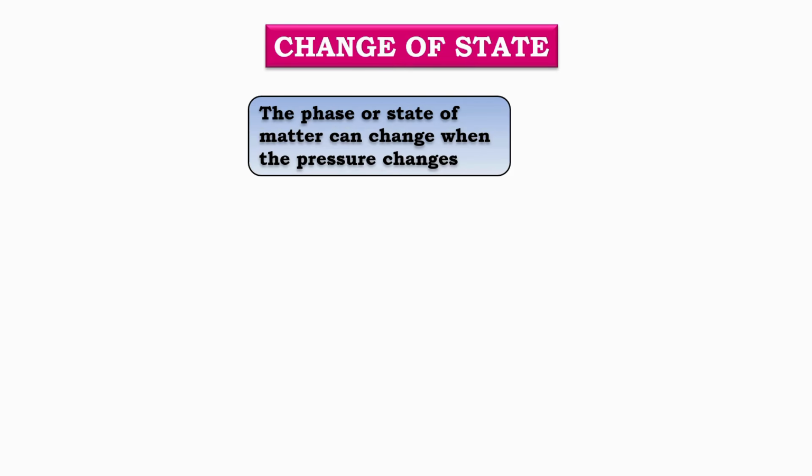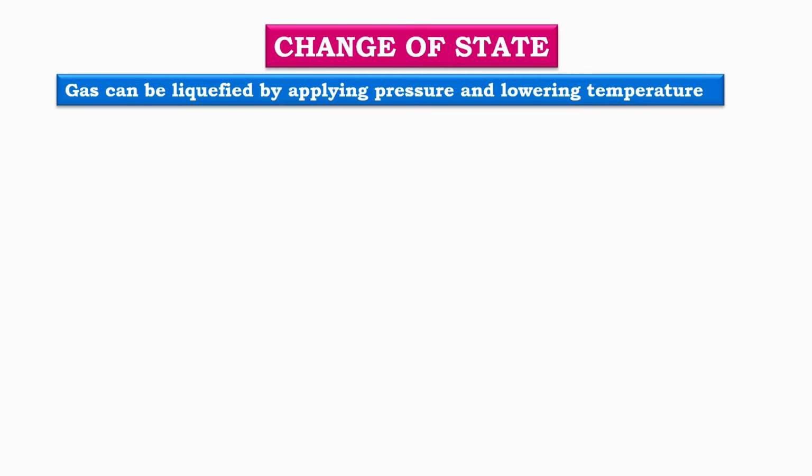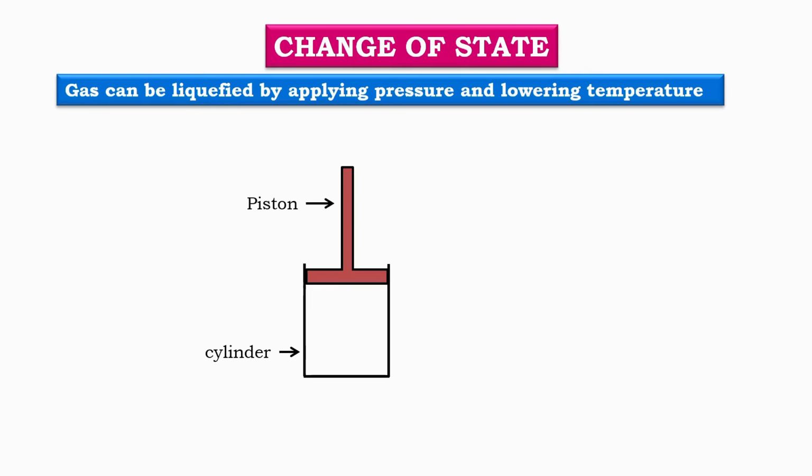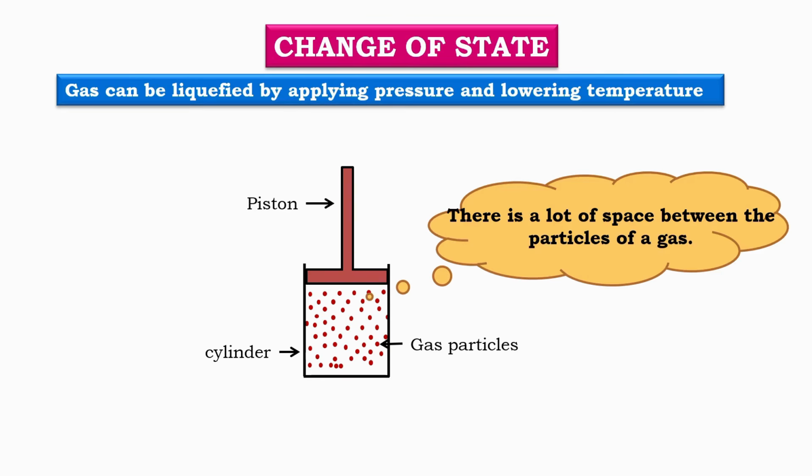In gases, the particles are far apart from one another. There is a lot of empty space between the particles of a gas. Now, consider a gas taken inside a closed cylinder fitted with a piston. The piston is free to move up and down inside the cylinder. When no pressure is applied, the gas particles remain far apart.